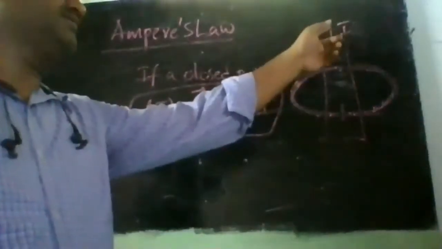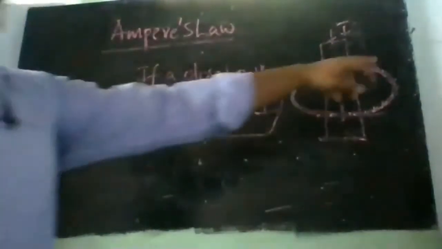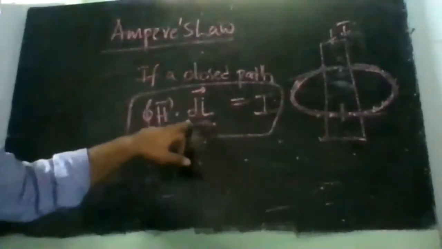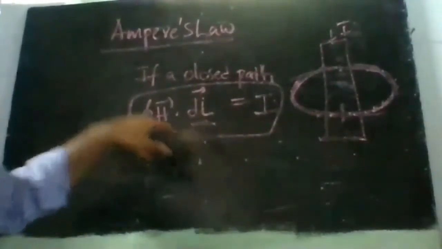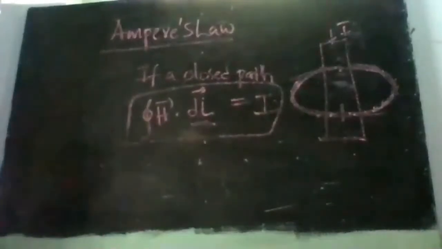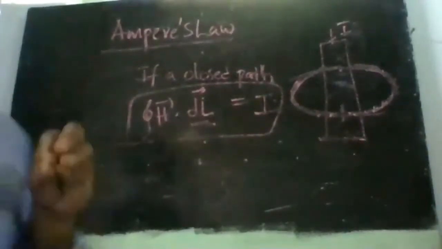The current passing through is I. If you know the I value, then take a closed path around that. That will give us DL bar. I know DL bar, so I will calculate H bar. Clear? Understood? This is the essence of Ampere's law.